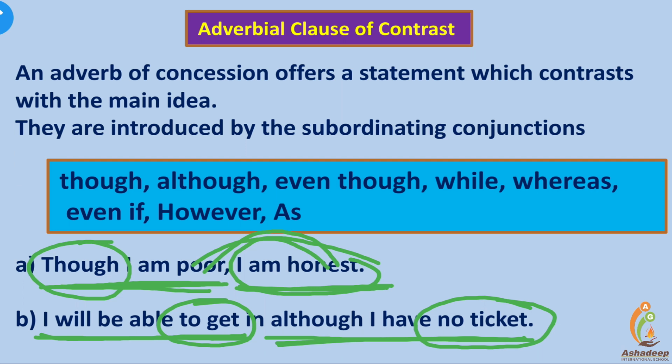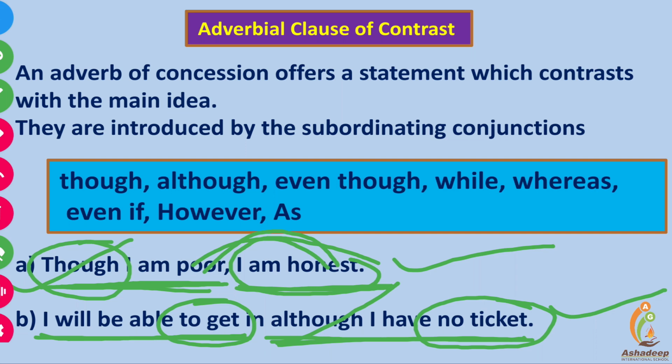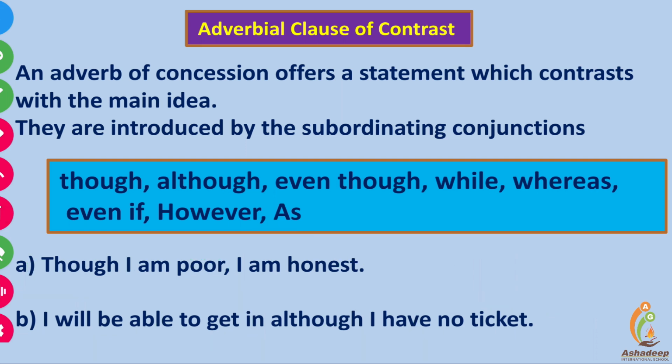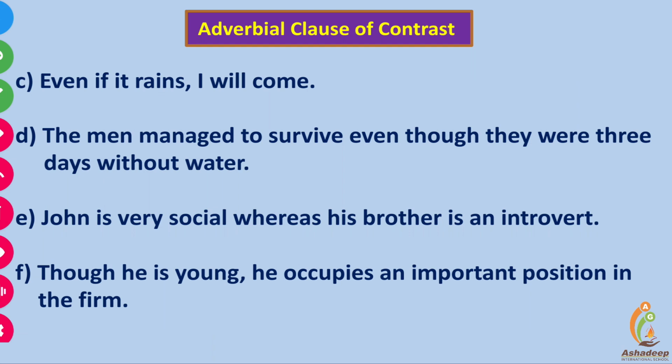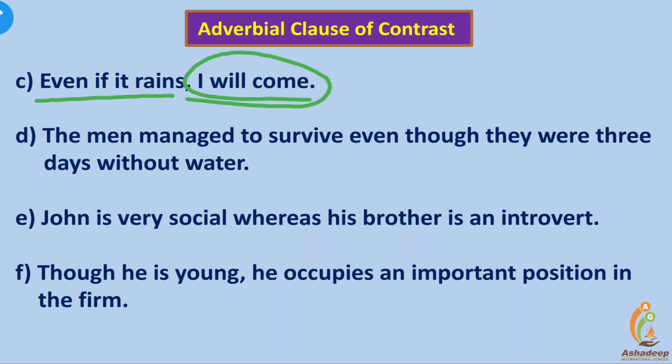Two contrasting ideas have been connected with the given subordinating conjunctions, and these conjunctions make the sentences complex. Even if it rains, I'll come. I'll come is the main clause.